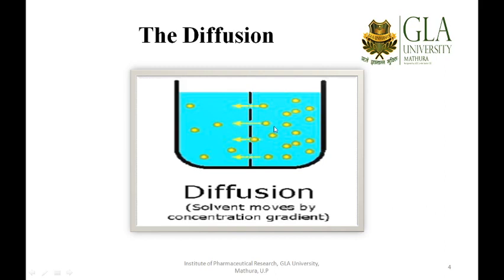Means the drug will stop diffusing once both compartments have the same amount of drug.